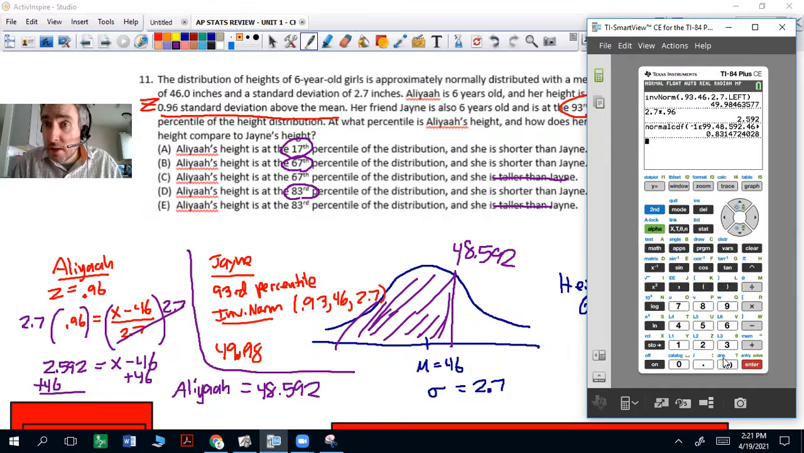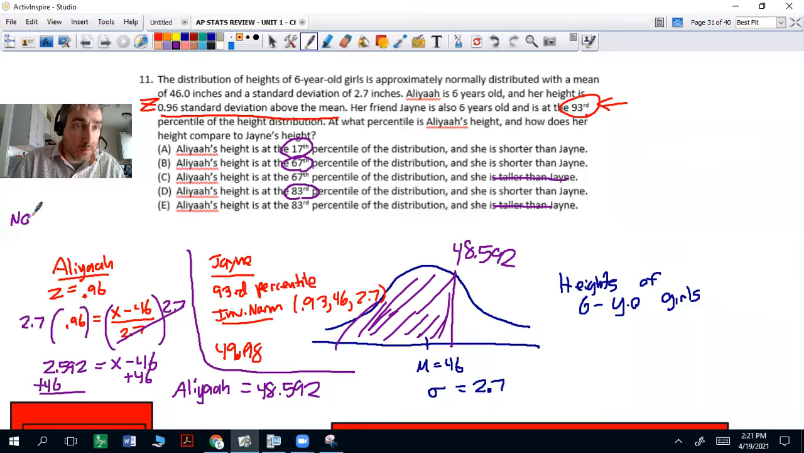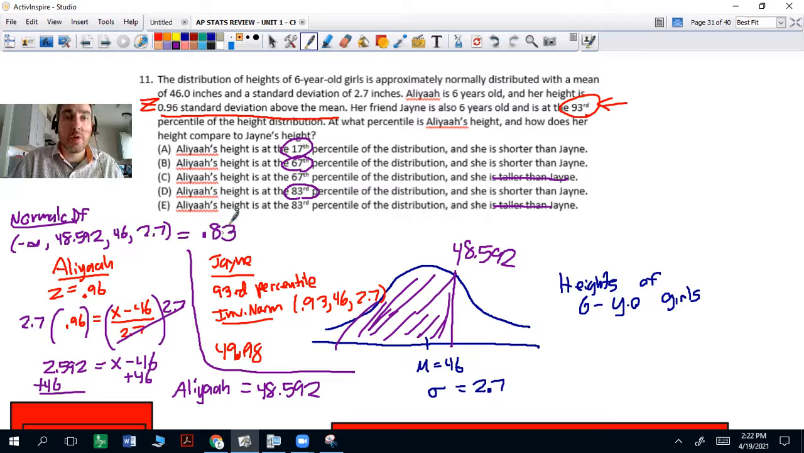So Aaliyah's percentile is the 83rd percentile, believe it or not. So she's at the 83rd percentile. And again, normal CDF: negative infinity to 48.592, mean would be 46, and the standard deviation is 2.7, and that is going to be approximately 0.83. So Aaliyah is going to be at the 83rd percentile, and she still is shorter than Jane by about 1.5 inches. There you go.